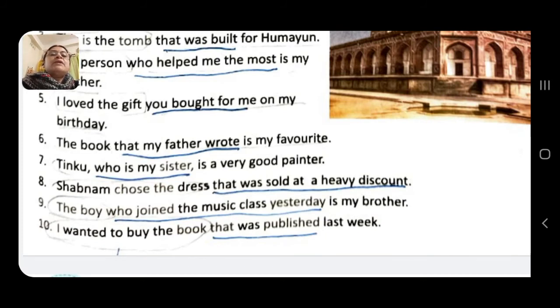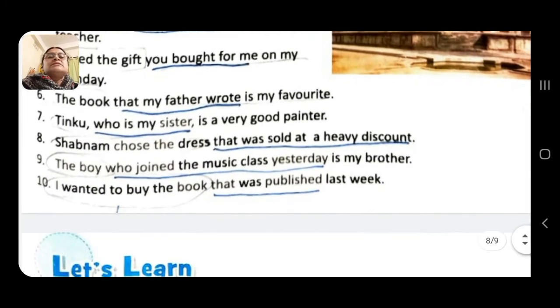The book that my father wrote is my favorite. The book is my favorite is the principal clause. That my father wrote is the subordinate clause, and this is describing the book. So this is a subordinate adjective clause. Now see the rest of the 4 sentences.